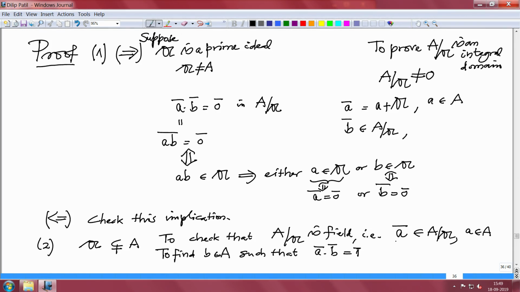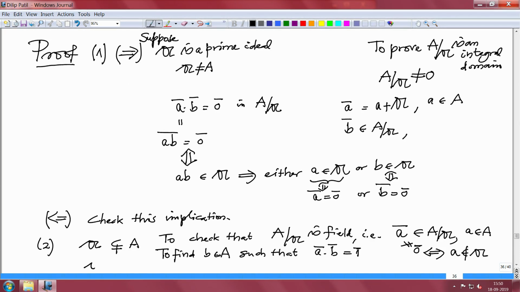Alright. So, A bar is here and non-zero. I should have written A bar is non-zero, A bar is not 0 bar. But what does that mean? That is equivalent to saying the difference is not in the ideal. So, A minus 0, that is small a, is not in the ideal. So, the difference is not in the ideal.